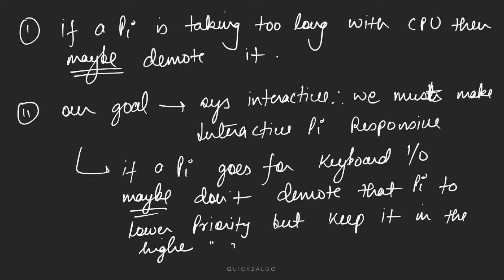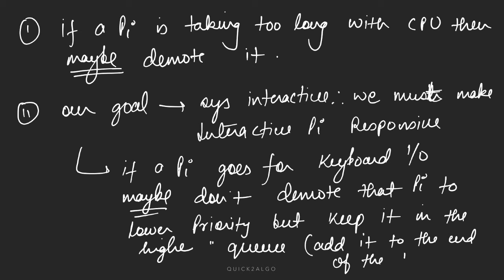Since it was removed, add it to the end of the higher priority queue, but do not demote it, because it's a process that's waiting for user input.